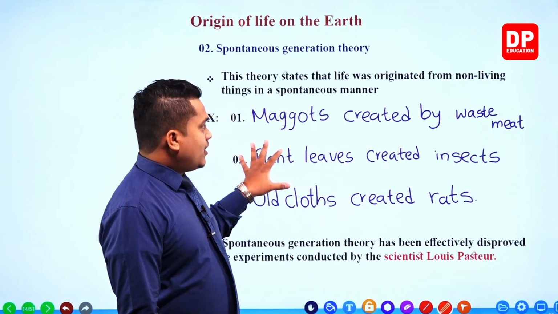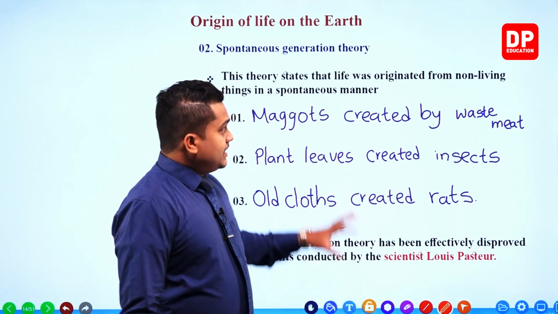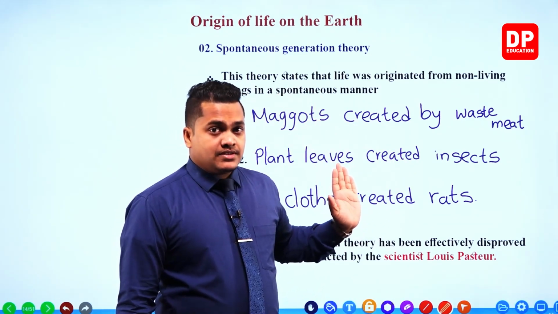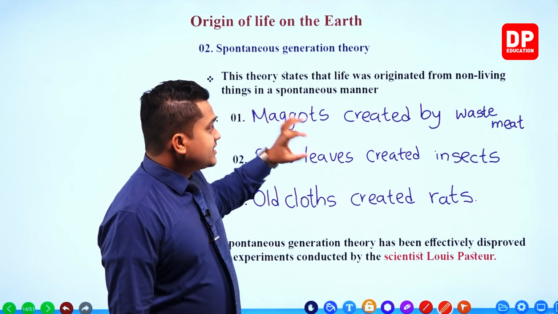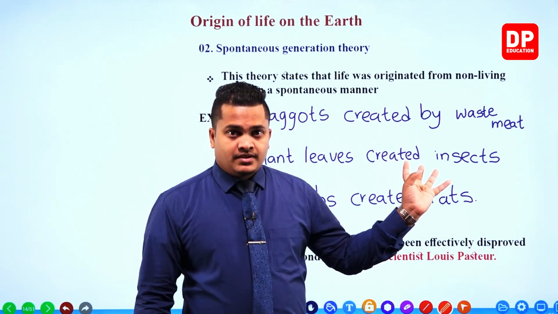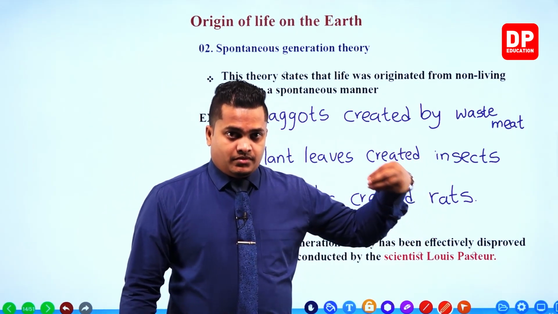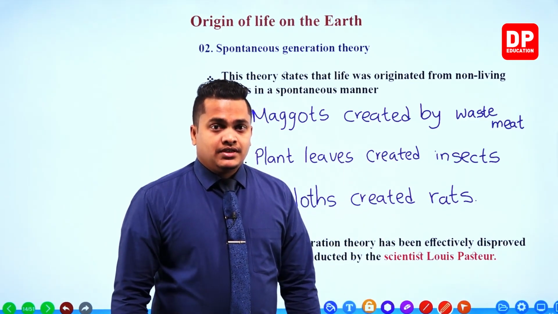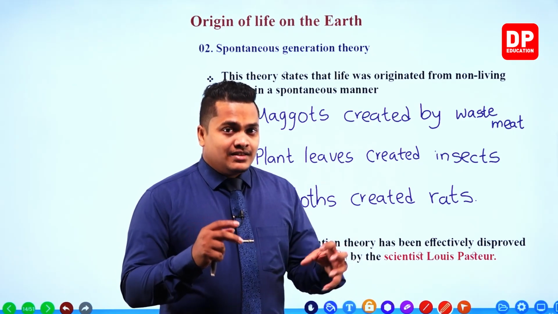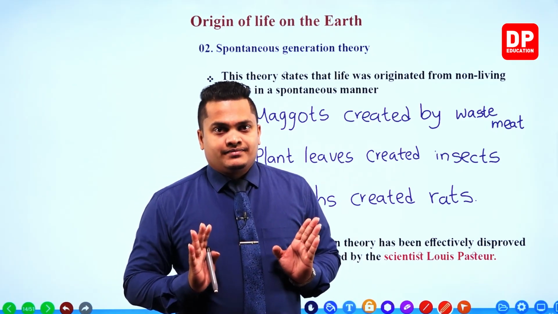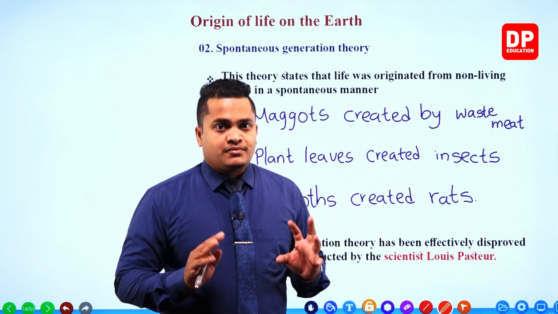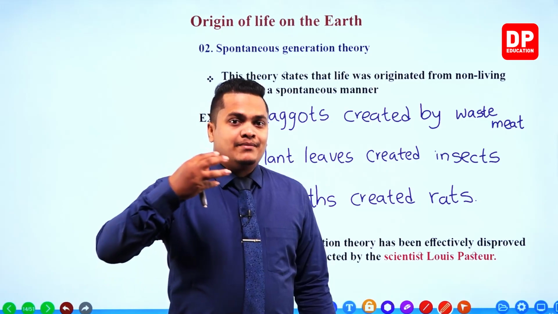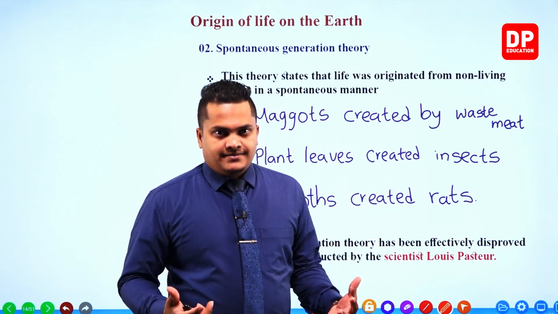Okay, so up to now, you remember, for the spontaneous generation theory, earlier people gave these examples. Maggots created by waste meat. When you throw away meat into our environment, the meat turns into maggots. That was the idea of spontaneous generation. So meat was non-living, and this non-living thing came to life automatically or spontaneously, right?